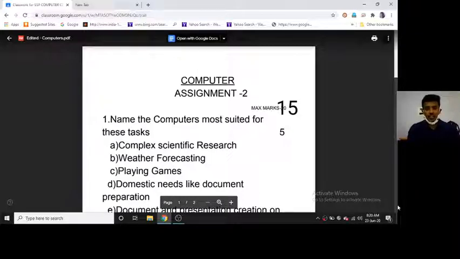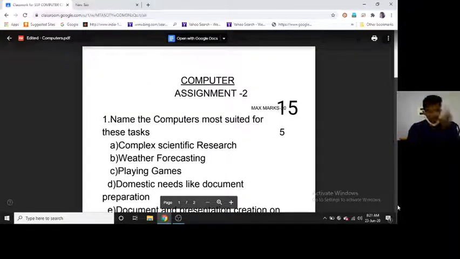How they are categorized based on the size and cost and configuration, how they are divided based on their usages and number of users it is supporting simultaneously. Then we also discussed the computer languages, that is machine level or low level language, assembly language and high level language.